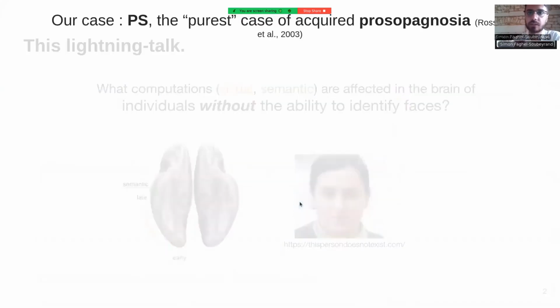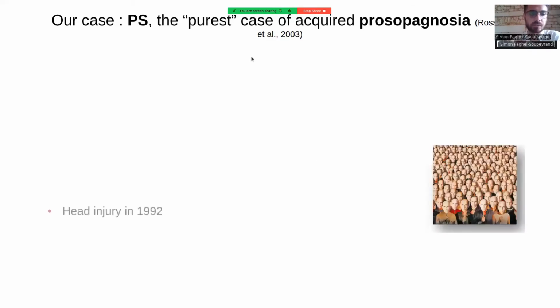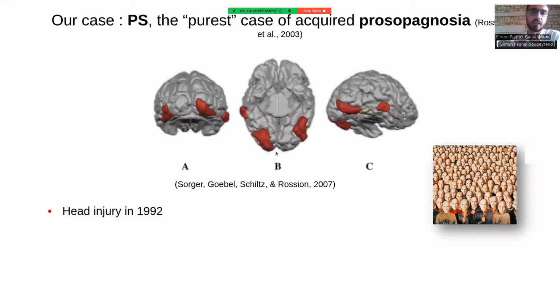So this is a clinical condition called prosopagnosia, and here specifically we'll be studying PS, which is a pure case of acquired prosopagnosia. So PS is a lady that suffered from an injury in 1992, which resulted in several brain lesions in the ventral stream of the brain. So in the left occipital, in the right occipital face area, in the left fusiform face area, and in the right anterior temporal lobe.